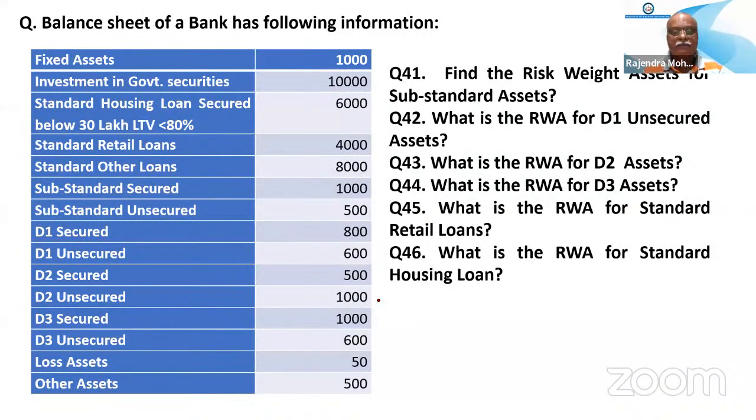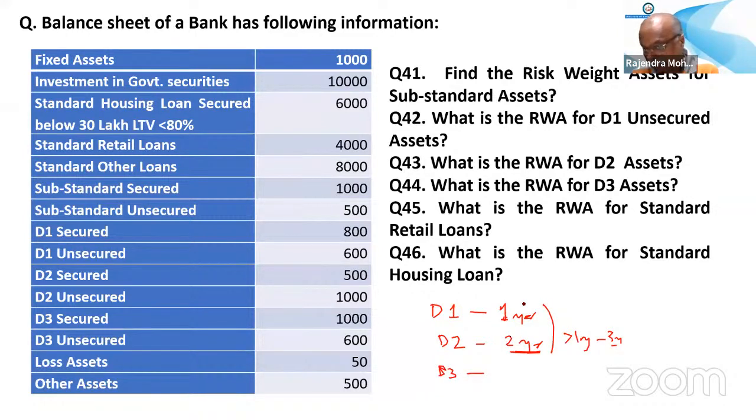Doubt I have to get clear, sir. Should an asset be in the DA2 category for 2 years or 3 years? DA1 remains for 1 year. DA2 is more than 1 year up to 3 years, which means 2 years only. So DA3 comes together with that, and when it is more than 3 years, it becomes DA3.